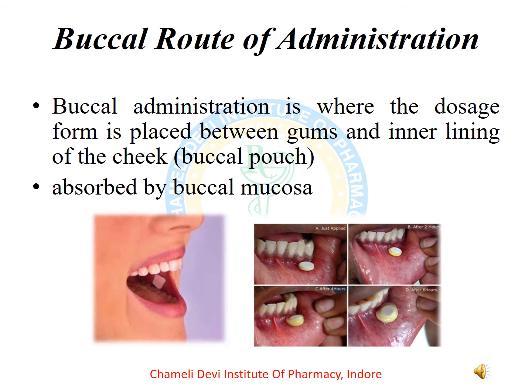The name itself is well defined. The dosage form is placed between the gums and the inner lining of the cheek, that is the buccal pouch, and absorbed by the buccal mucosa. You can see the following images which show how to administer a drug via the buccal route of administration.